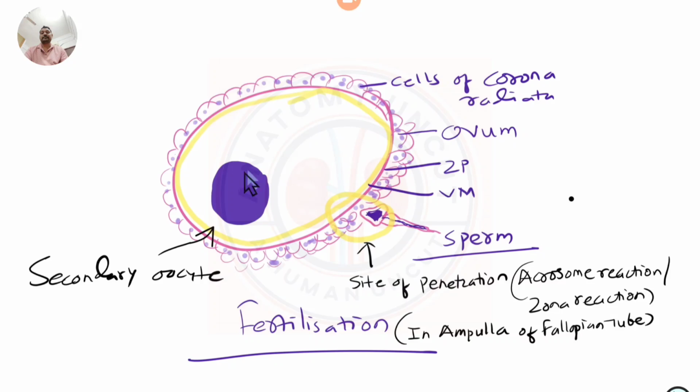So remember this: secondary oocyte. Somewhere here in the perivitelline space you will have the polar bodies, with the sperm entering here and uniting with the secondary oocyte, and later on this secondary oocyte will complete its final division.